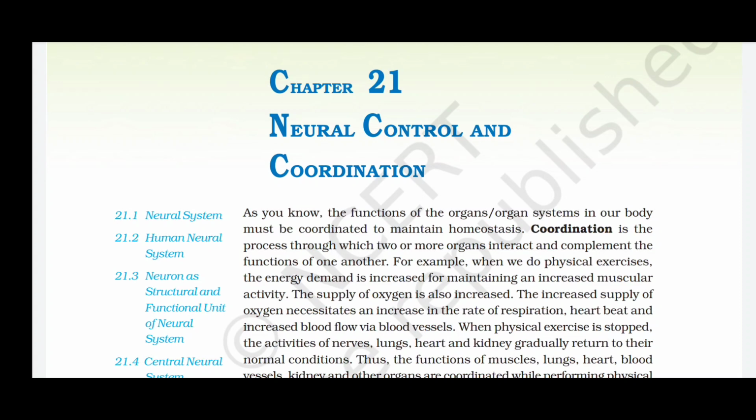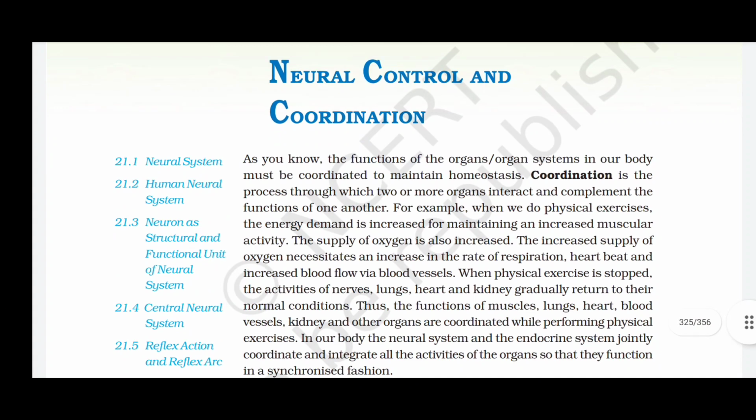Chapter 21, Neural Control and Coordination. As you know, the functions of the organs or organ systems in our body must be coordinated to maintain homeostasis. Coordination is the process through which two or more organs interact and complement the functions of one another.